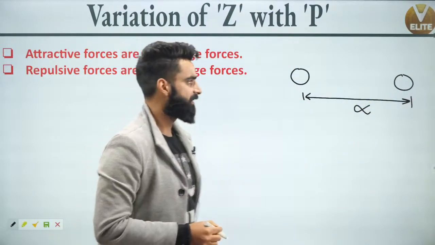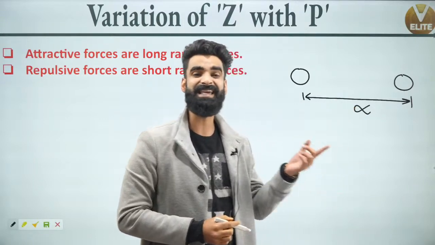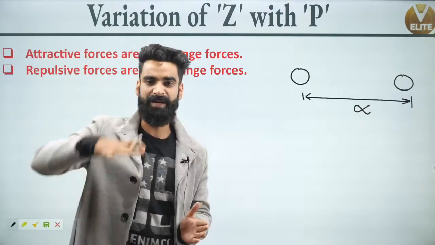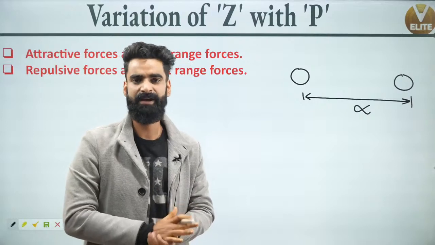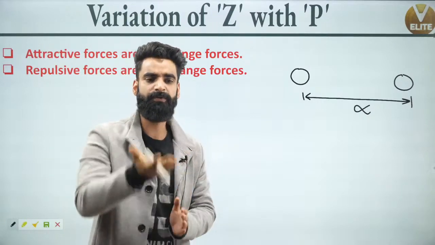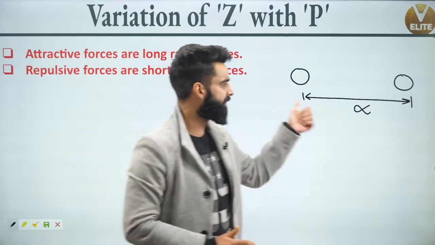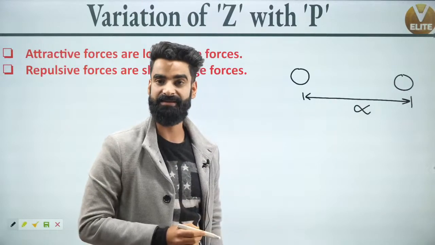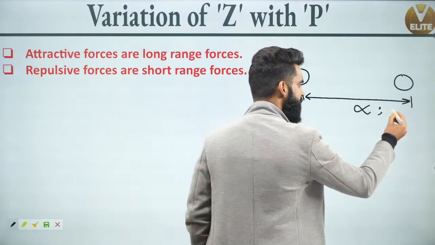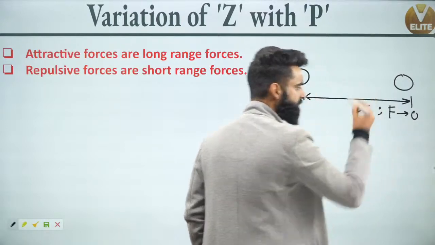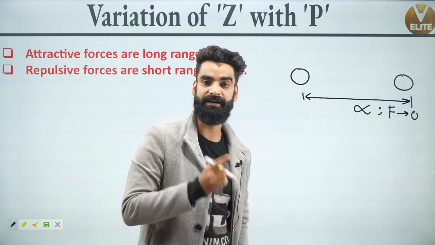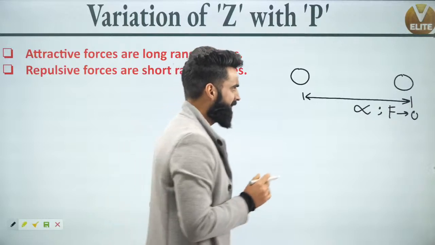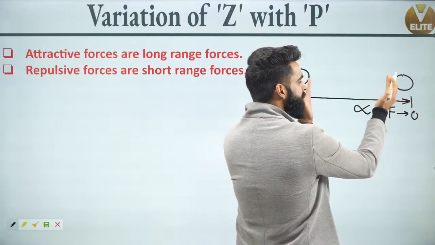Remember, guys, the force of attraction between the molecules is inversely proportional to distance. If the distance between the molecules is more, that means the force of attraction between them is less. If the distance between the molecules is less, that means the force of attraction between them is more. Over here, right now, the molecules are at infinite distance apart. If the molecules are at infinite distance apart, the force of attraction between them will be equal to 0. When the gas molecules are at infinite distance apart, the force of attraction between them is going to be 0, number 1.